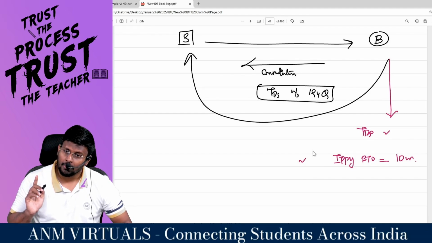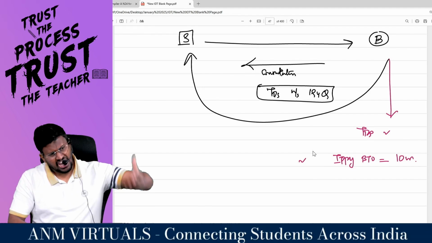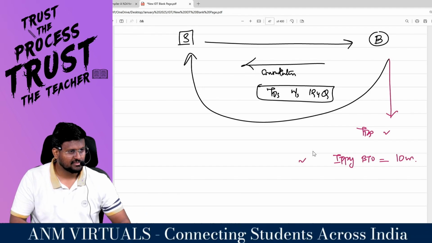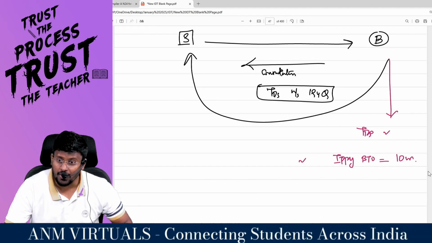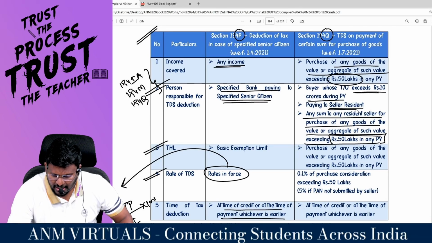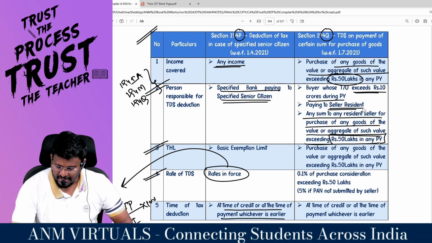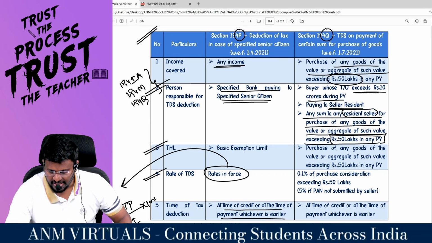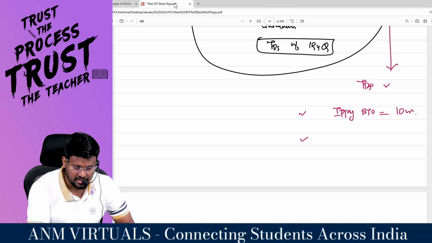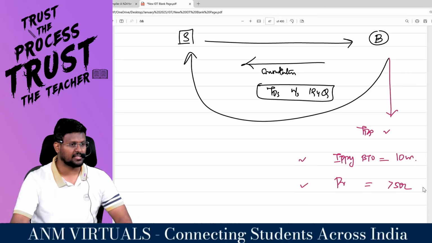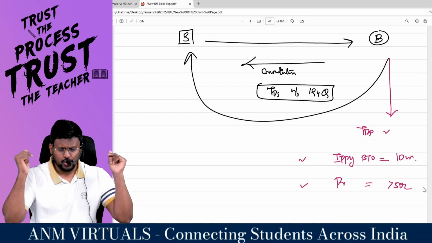Last year, sir, I was a crorepati. This year you are sleeping at the railway station, so this year also you should be a big one. What they are saying is paying to a resident seller. Any sum to any resident seller for purchase of any goods, of the value or aggregate of such value exceeding 50 lakhs in any previous year. That means the purchase value should be more than 50 lakhs.